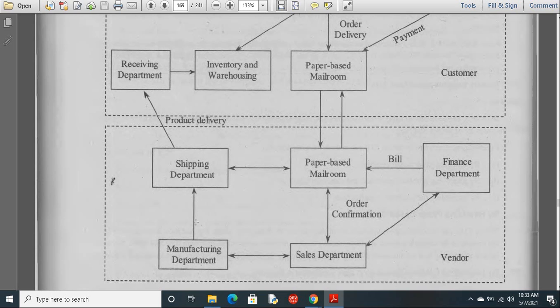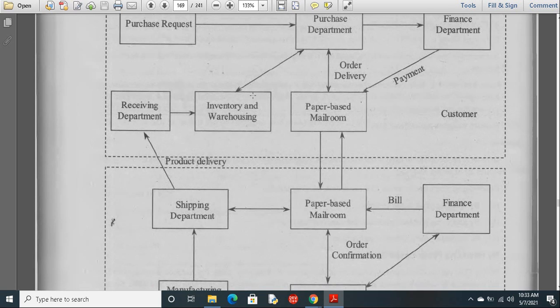Along with this, the shipping department will deliver the goods. Once the customer receives that content, it will go to inventory and warehouse, and they will intimate the purchase department that the order has been delivered.